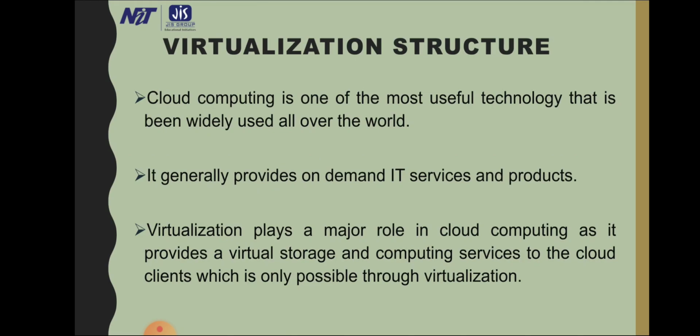The virtual machine monitor runs in ring 0, which is in charge of the virtual machines. Virtualization is achieved by full virtualization, para-virtualization and hardware assisted virtualization.